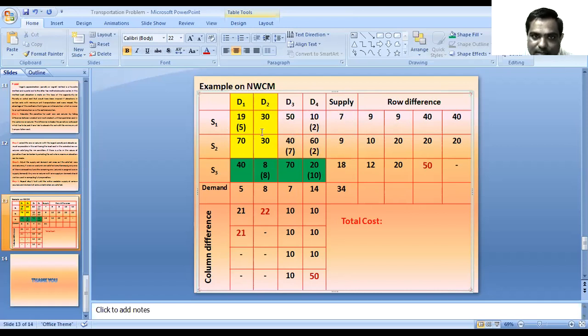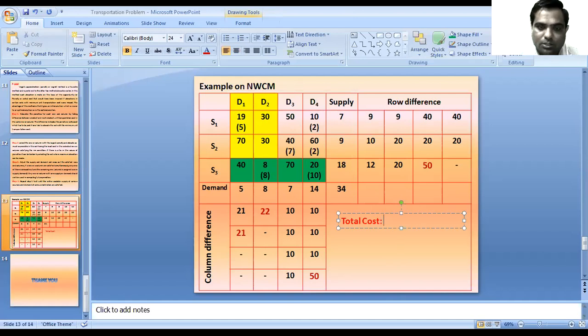Then the supply of the S1 source is 7 units, so we allocate 5 units for S1 D1 and the remaining 2 units for S1 D4. For the supply of S2, that is 9 units, we allocate 7 units for S2 D3 and the remaining 2 units for S2 D4. And the third, the supply of S3 source, is 18 units, so we allocate 8 units in S3 D2 and 10 units in S3 D4. So here we can calculate the total cost of transportation.